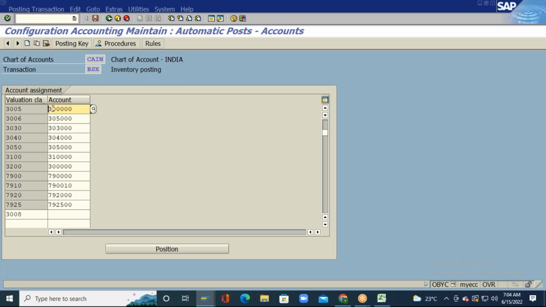You just need to maintain here, for each and every transaction event key for which you want to reflect the postings on the finance side. Let us say there is already a GL account, this one. I will maintain this GL account here for this. Okay, so for a valuation class and the GL account, I made the settings here.